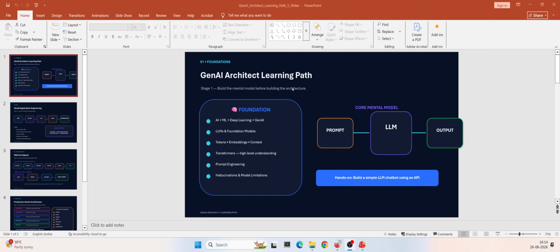Today I'm trying to make some interesting video on how to become a generative AI architect, right? So our ultimate aim is to become a generative AI architect. It's not just learning generative AI fundamentals or becoming a Gen AI developer or an engineer, but I want us to understand and make sure that we become a generative AI architect. We should be digging to that level, and we will definitely become a generative AI architect.